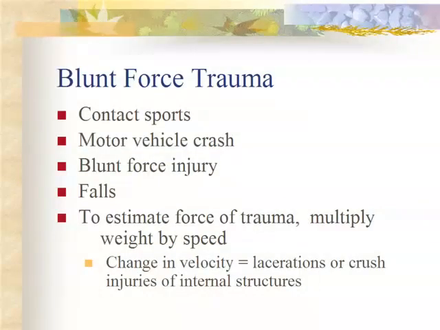Blunt force trauma occurs with contact sports such as football, motor vehicle crashes, blunt force injury, and falls. The blunt force injury could be like a baseball bat. To estimate the force of the trauma, you multiply the weight by the speed. So if somebody weighs 100 pounds, times 60 miles an hour, and they have a vehicle crash, that's 6,000 pounds of force on their body. 3 tons. That's amazing.